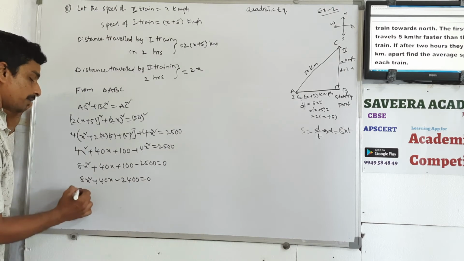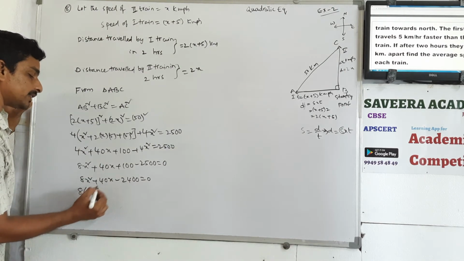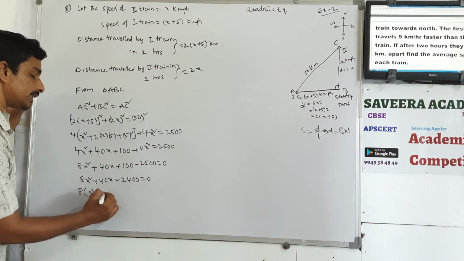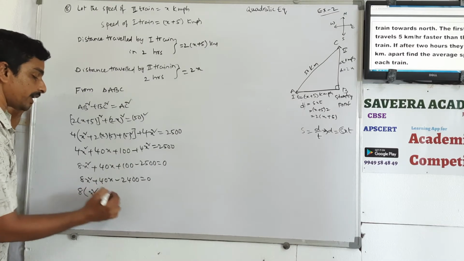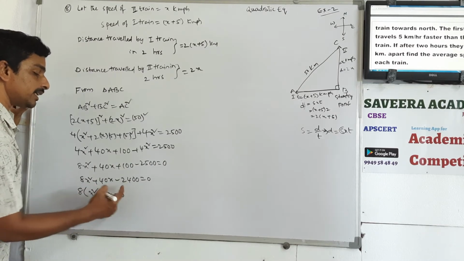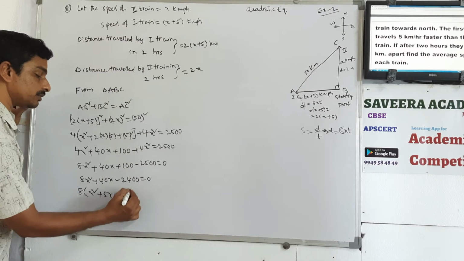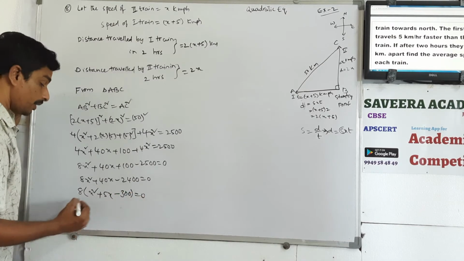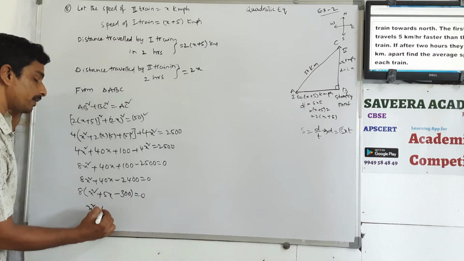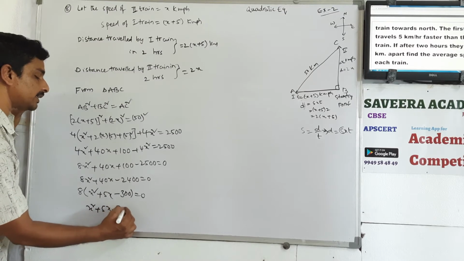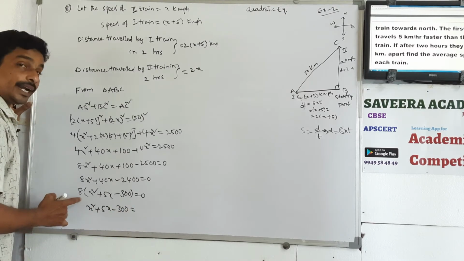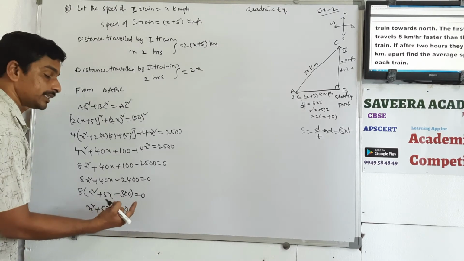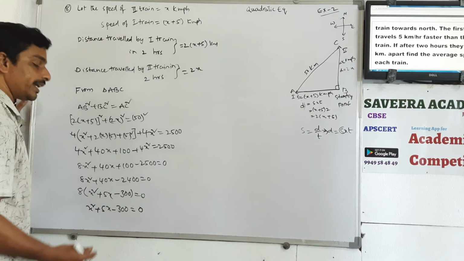Now 8 common, here you will get x square plus 5x, 5 8s are 40 minus 3 8s are 24, remaining 2 zeros is equal to 0. Now x square plus 5x minus 300 is equal to, here 8 is multiplying while going to the right side, divides 0 by 8, so you will get 0.